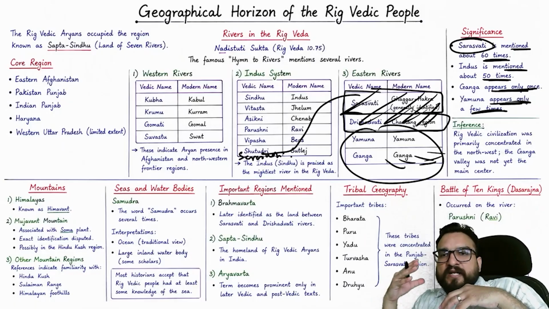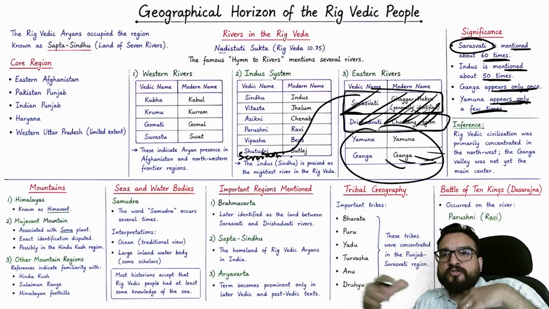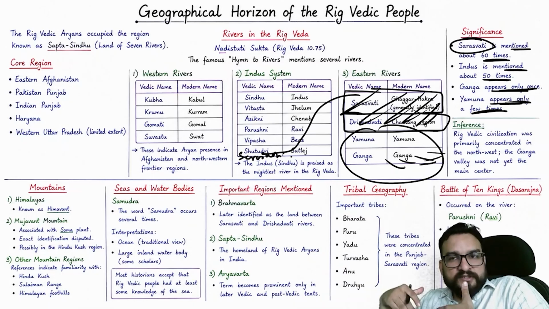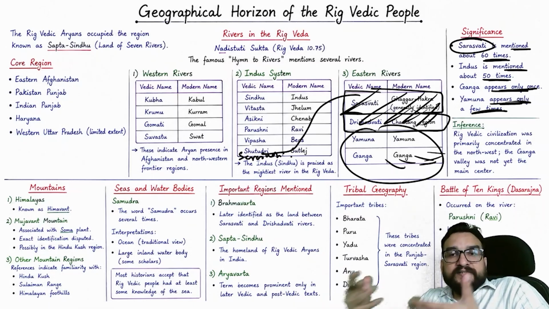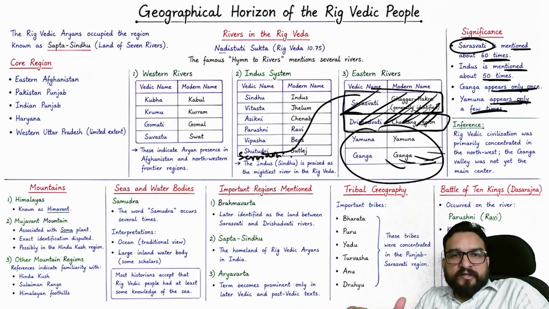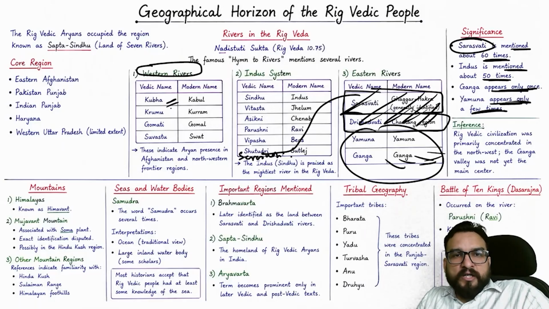That means they were not very aware of these particular rivers, or they were not making use of these rivers. That's why they were not considered important in their literature, right? But Western rivers were also mentioned, like Kubha, Kabul, Kurmo, Kurram, Gomati, Gomal, Survastu, Swat.